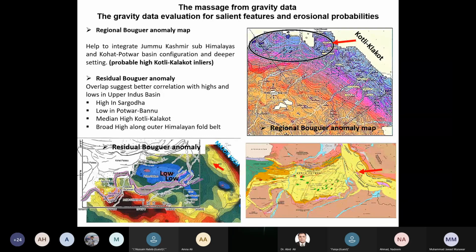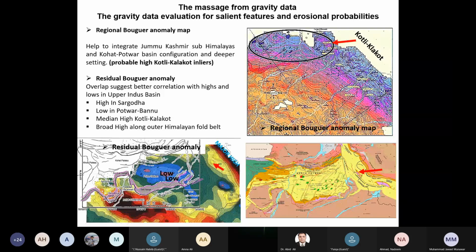We do see some low in the Riasi area, which is the blue area at this end, and we do see, surprisingly, a major high in the north, which is here. That is a high at the end of the map. So that is the critical feature.